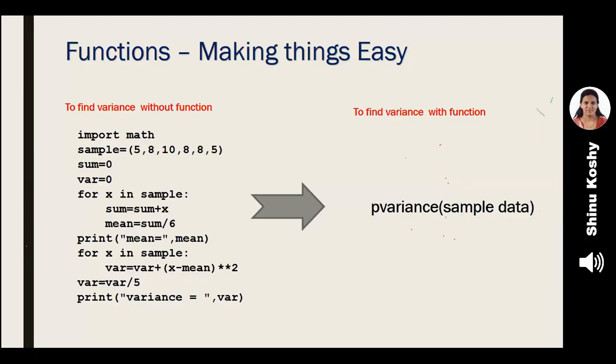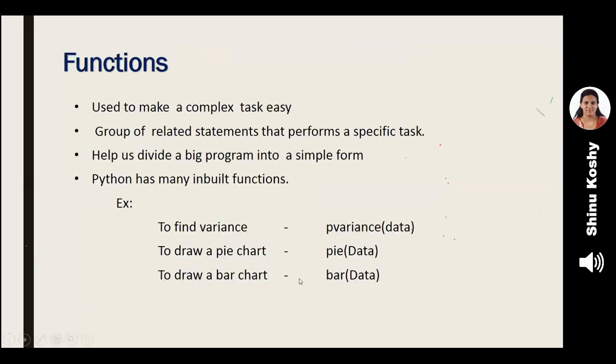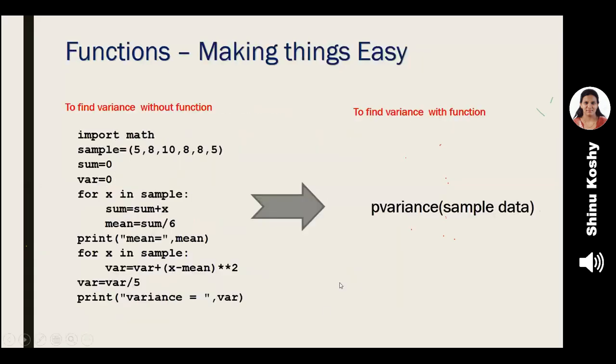Here, I'm going to show you an example which is there in your lab cycle. They have asked us to find the variance of a population. To find the variance, all of you know the formula. We have to have a sample. So I have a sample here, 5, 8, 10, etc. Then I have to find the mean of that sample. So how do you find the mean? We have to find the sum divided by the number of items.